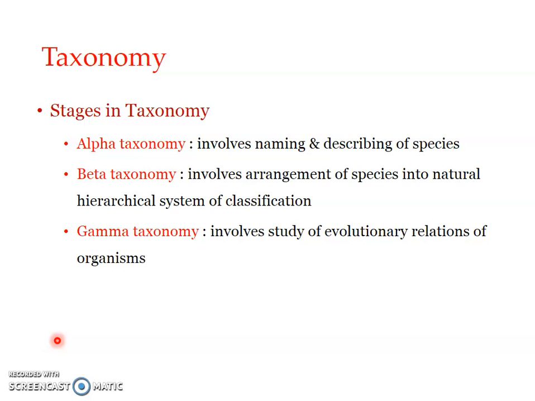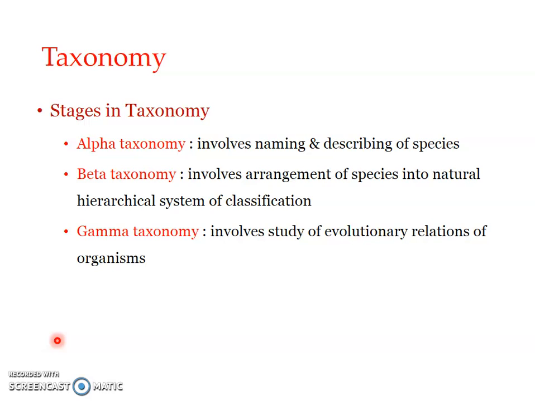Actually, taxonomy never happens in a single step. It occurs in different steps. These different steps may not be distinguishable, but obviously this is how we progress in classifying and naming organisms. The first stage in taxonomy is alpha taxonomy, and here the species is described and named. So it is the first stage that involves naming and describing a species.